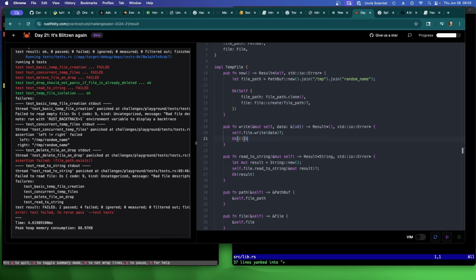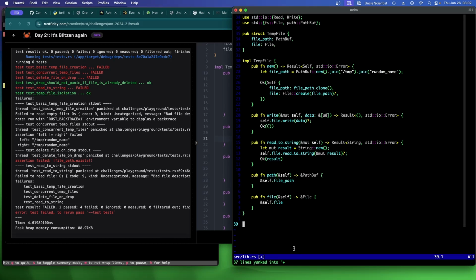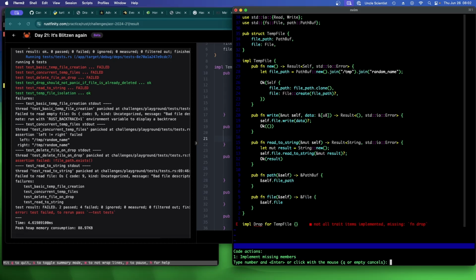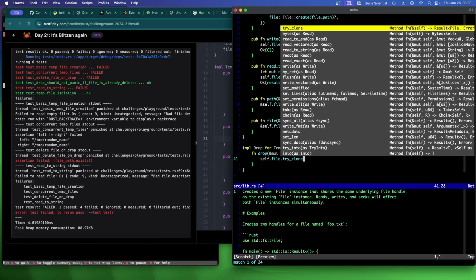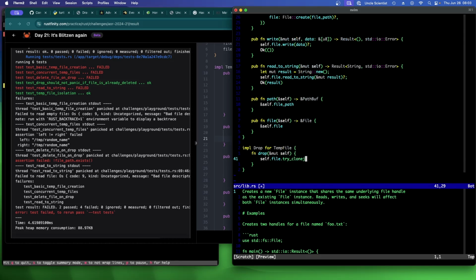What? Drop. I didn't do drop. I didn't implement drop. Let's do that. Yeah, I forgot about that part. But yeah, so we got to say impl Drop for TempFile. And we'll just say file. Oh, self file remove, delete. What do we get? Maybe file.